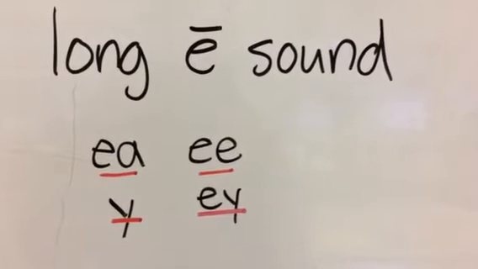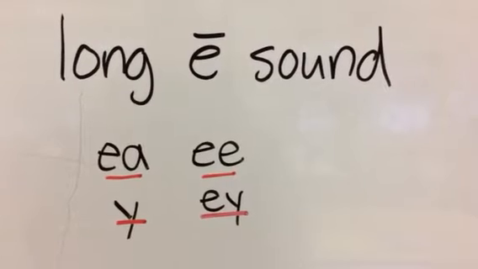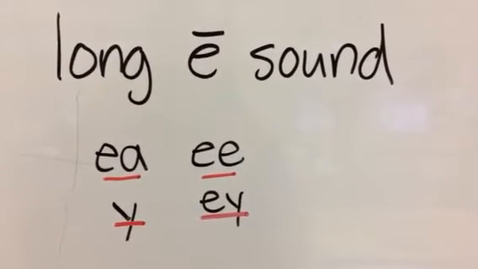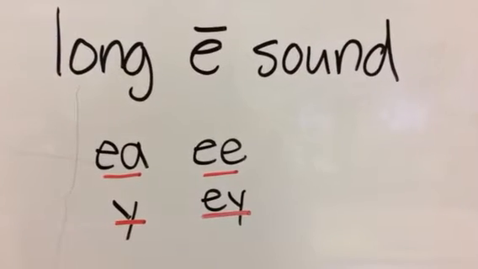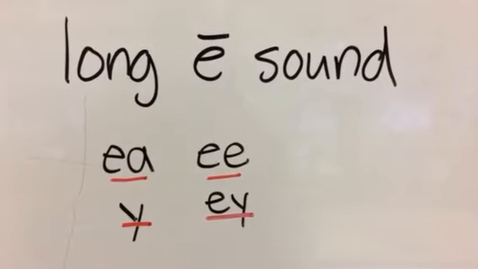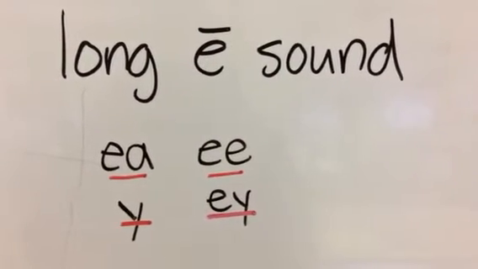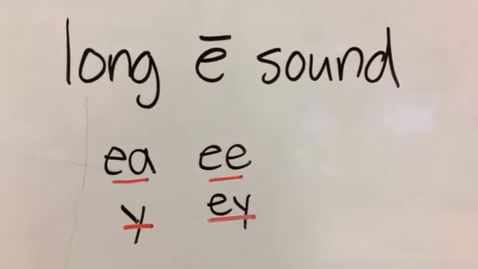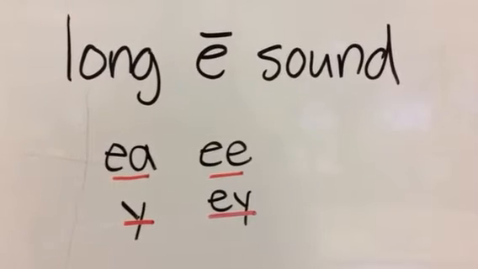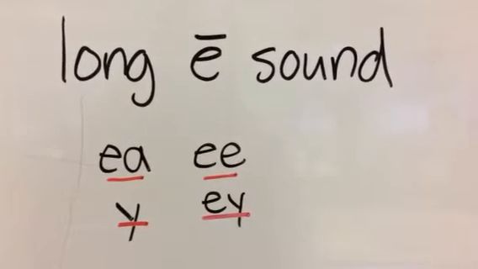6, preacher. The preacher arrived at the church. 7, bleach. He used bleach to clean the whites. 8, heavy. The book was heavy. 9, donkey. The donkey was on the farm. And 10, Easter. We celebrate at Easter.